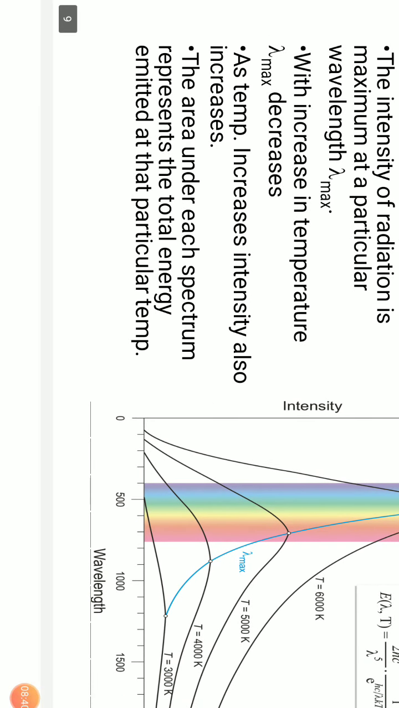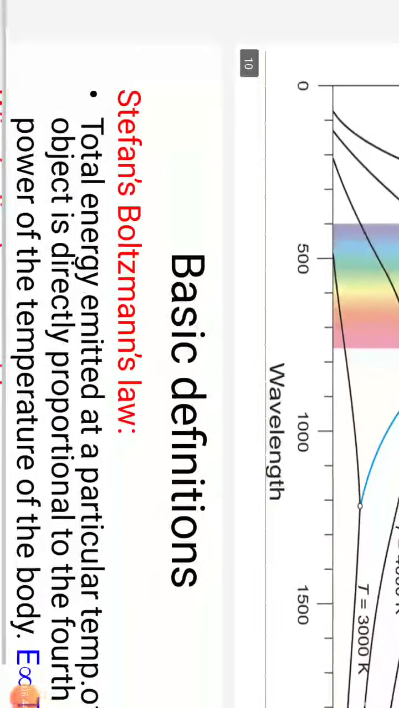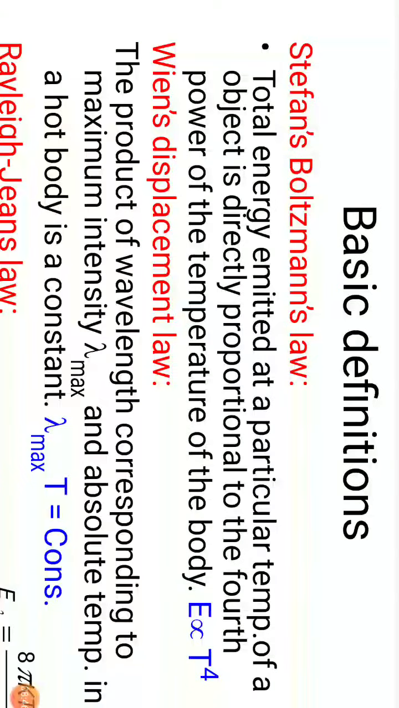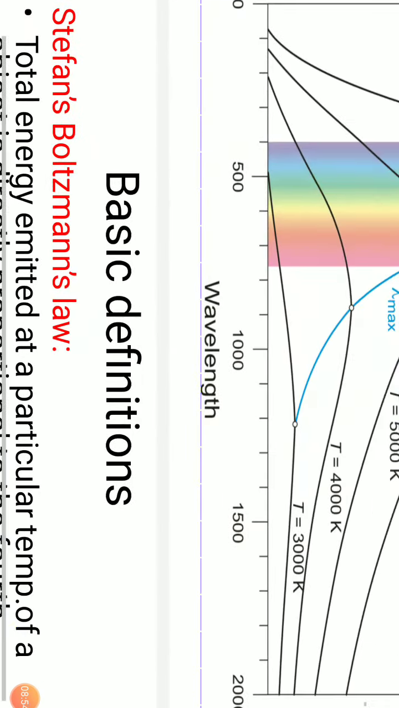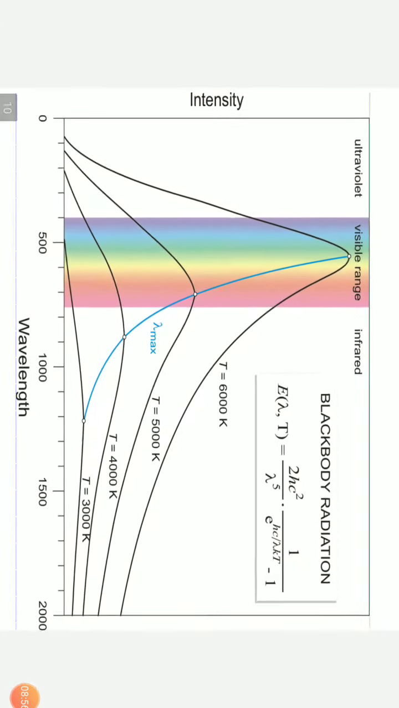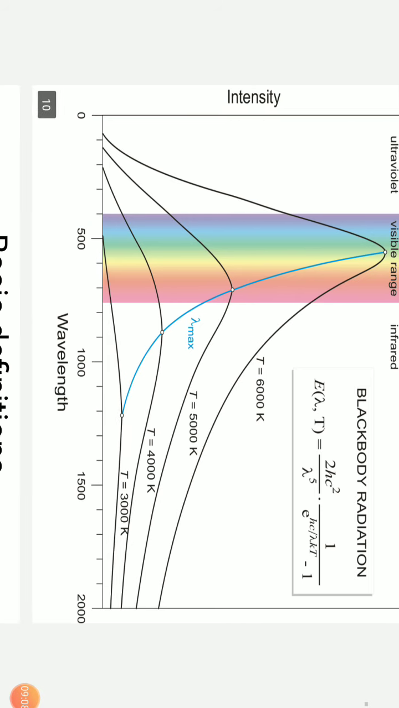And for that reason we required a theory for black body radiation, and that is given by three different laws: the Stefan-Boltzmann law, Wien's displacement law, and the Rayleigh-Jeans law. So this graph was understood with respect to classical mechanics, but classical mechanics couldn't give a proper explanation of the movement of the peaks towards the left.